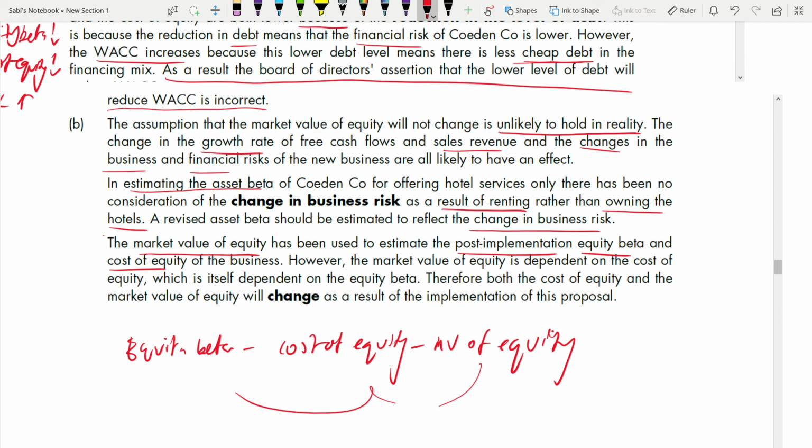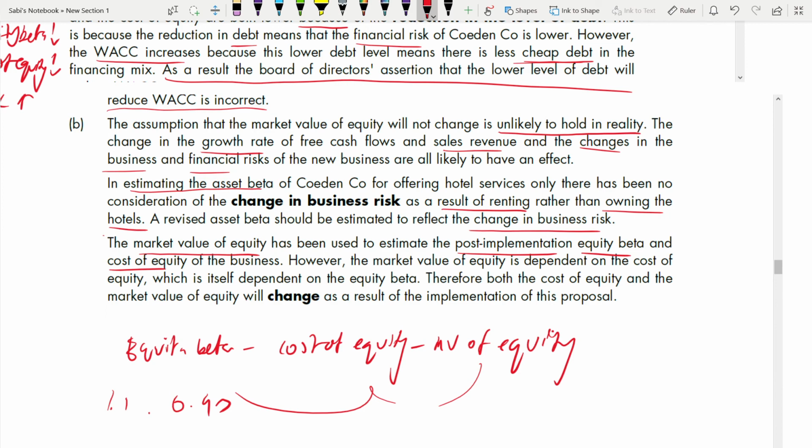Therefore, both the cost of equity and market value of equity will change. That change is in bold, which means you have to write the word change. Cost of equity and market value of equity will change as a result of the implementation of this proposal. Why will it change? Equity beta changed, right? Equity beta before was 1.1, now it is 0.93. If equity beta changes, cost of equity will change. If cost of equity changes, market value of equity should also change. But it didn't change.